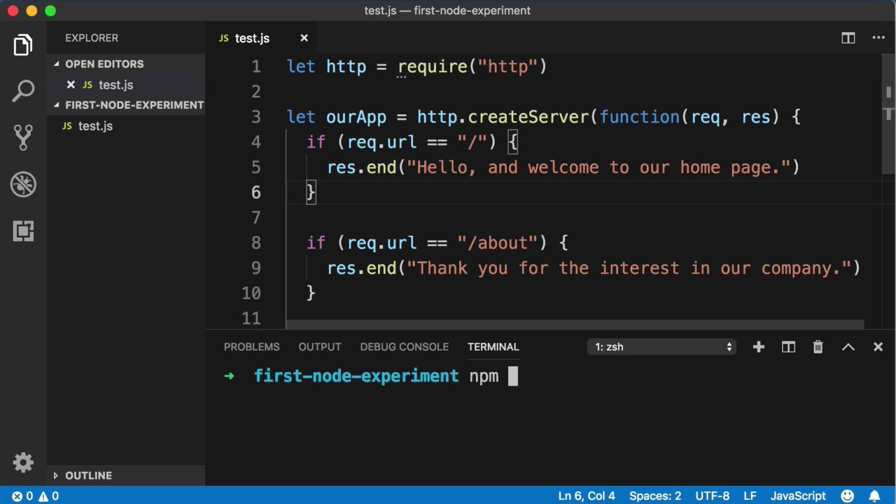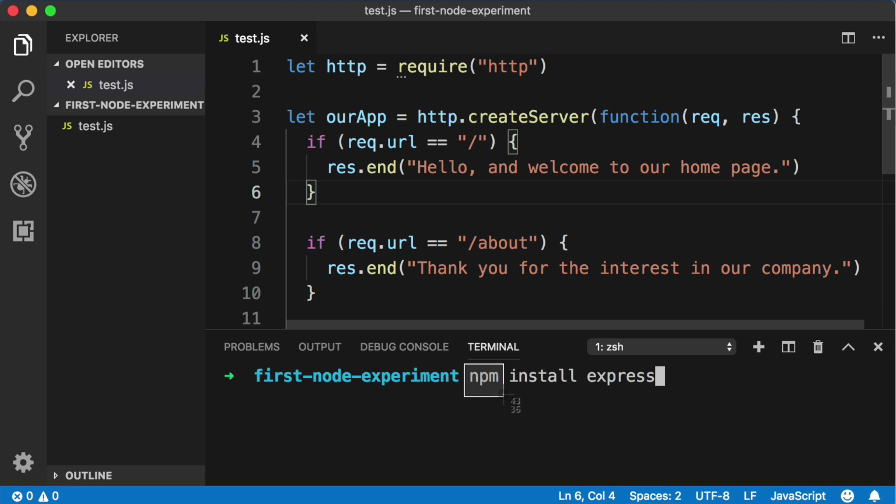npm, and then a space, and then install, and then a space, and then Express. Now before I push enter to actually run that command, I want to explain what's going on here. So first of all, what is npm? Well, when you installed Node on your computer, it automatically installed something else named npm. These letters stand for Node Package Manager. For now, we can think of npm as a giant grocery store of pre-written JavaScript goodies that we can leverage.